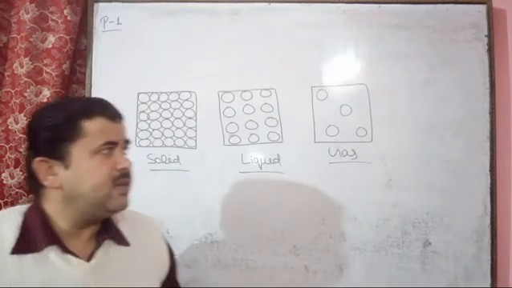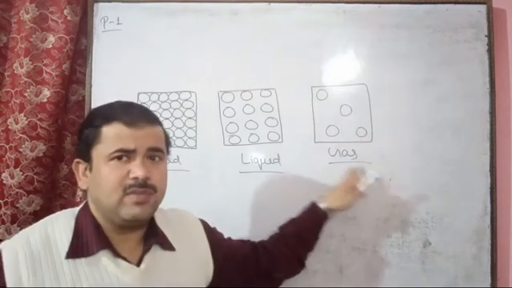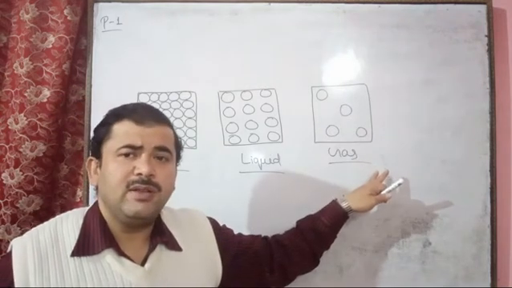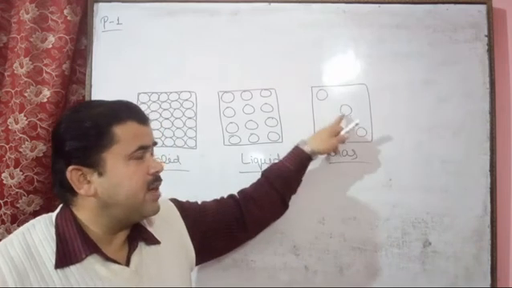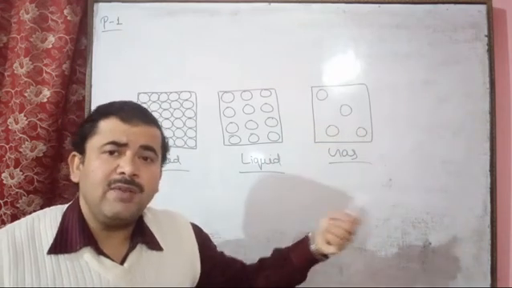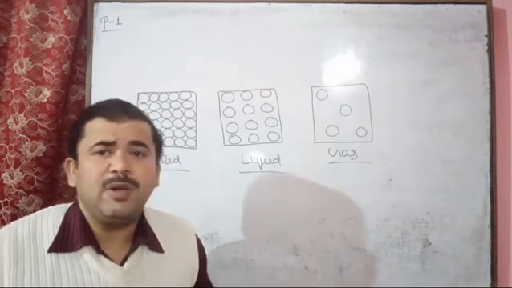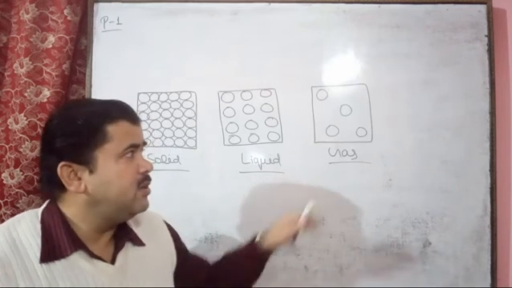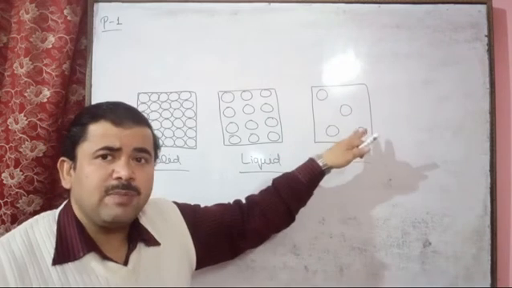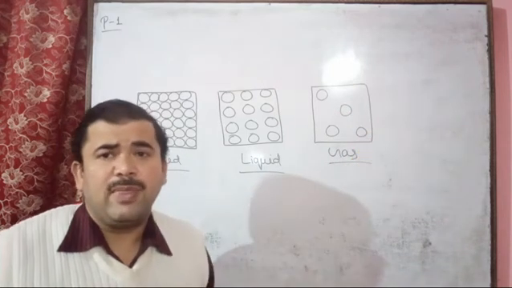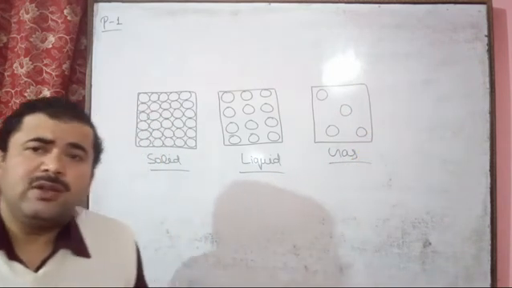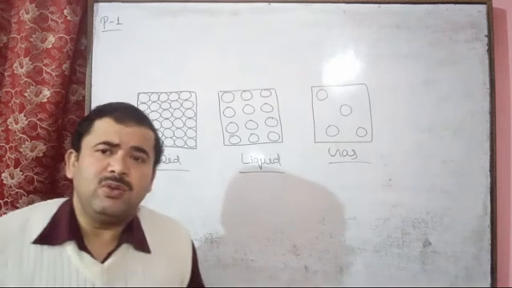So they occupy the shape of the container in which they are present. The motion of gaseous particles is more free because of the very negligible force of attraction between the particles, restricted only by the walls of the container. This is the explanation on the basis of the kinetic theory.